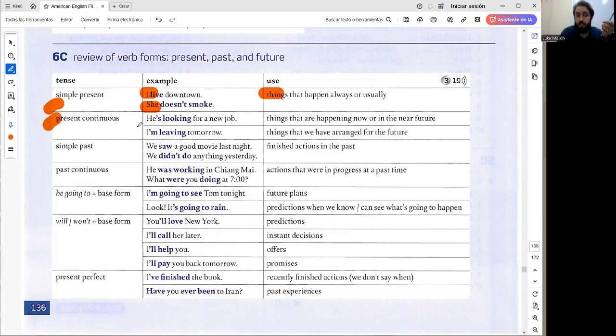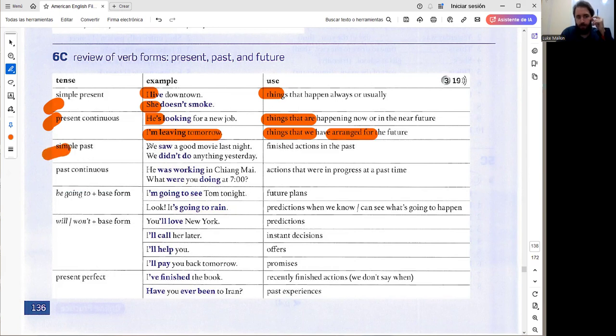We use the present continuous. For example, he's looking for a new job for things that are happening now or in the very near future. And we learned that it's also possible to use the present continuous with a time in the future. I'm leaving tomorrow for things we have arranged. Very solid plans, confirmed plans.